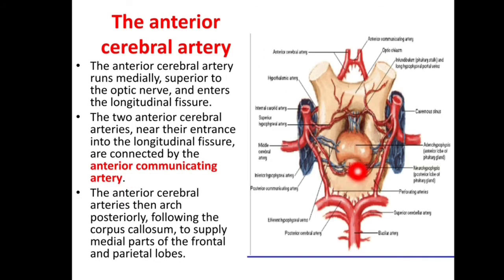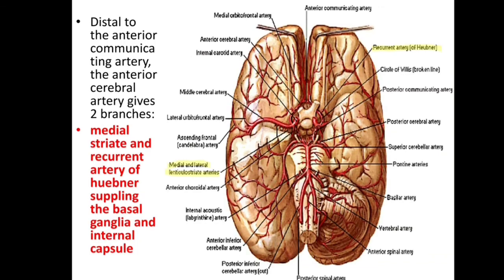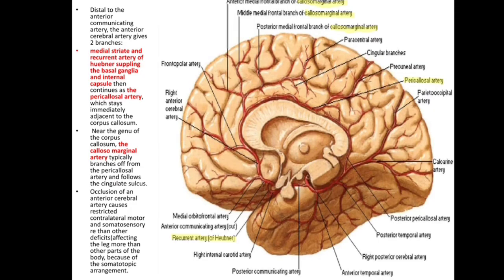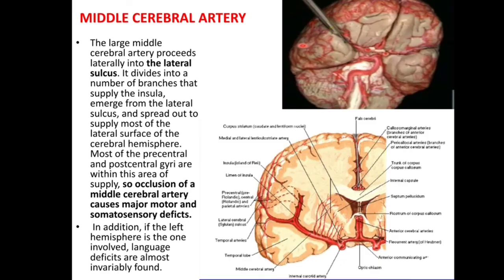Now, the anterior cerebral runs anteriorly, and the two anterior cerebral arteries are connected by the anterior communicating artery. Recurrent artery of Heubner. Then the anterior cerebral turns and gives the recurrent artery of Heubner, and then it arches around the corpus callosum, and near the genu it gives the callosomarginal artery, then it gives the pericallosal artery.